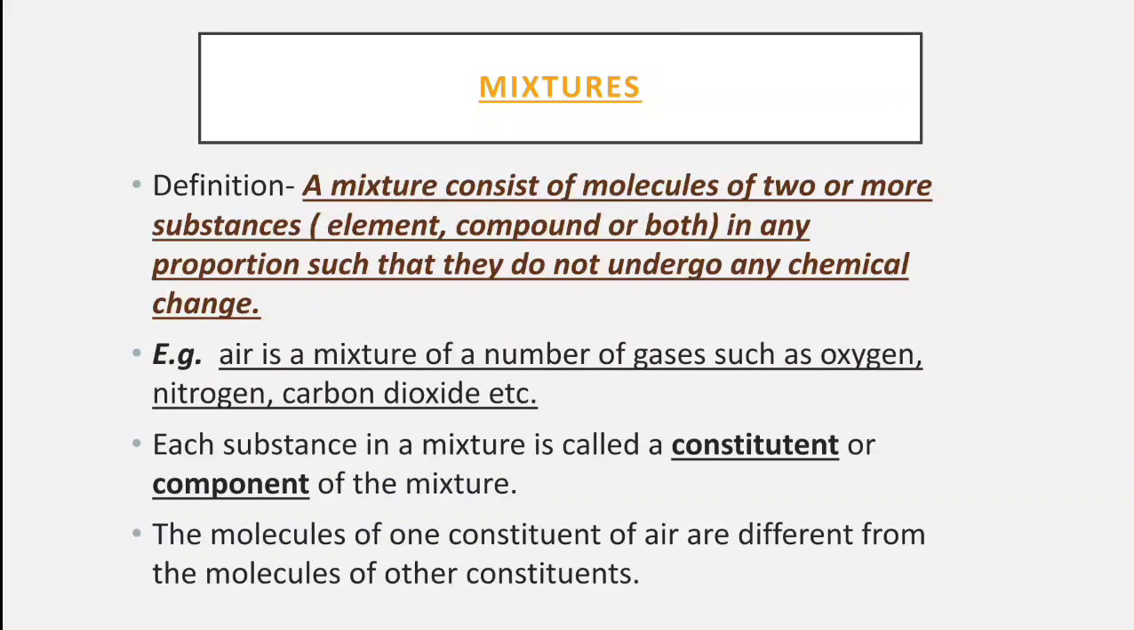Now each substance in a mixture is called a constituent or component of the mixture. Over here oxygen is one constituent, nitrogen is another constituent, carbon dioxide is another constituent. So in a mixture there are various constituents. The molecules of one constituent of air are different from the molecules of other constituents. It is not necessary that all the constituents in a mixture will have the same property. They can show different properties.